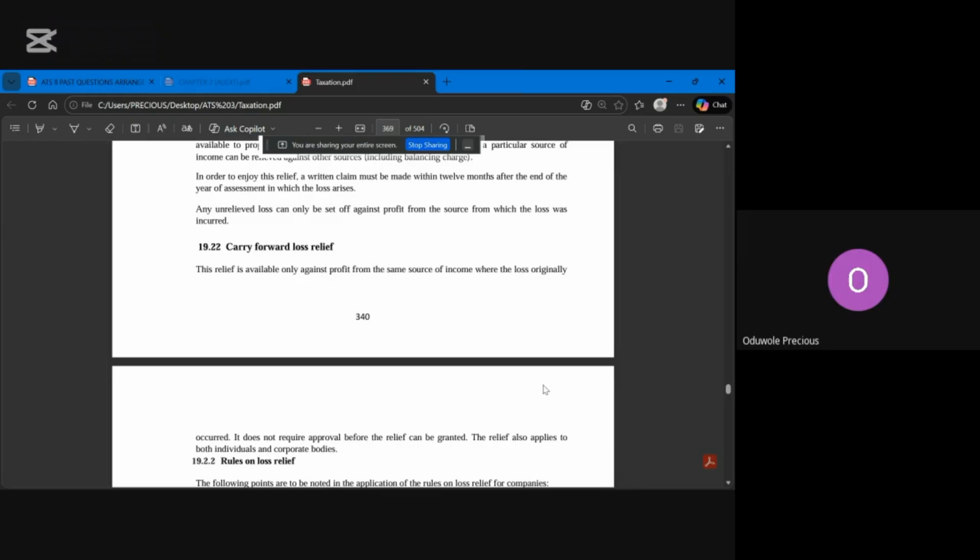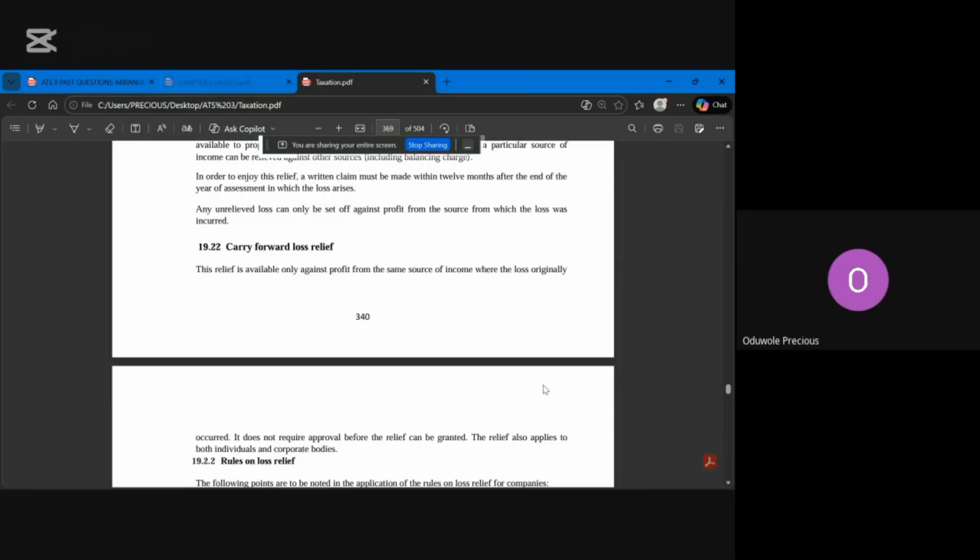Now, if you remember, this carried forward loss relief, I said this can be enjoyed by both company and an individual. For the individual, it can be carried forward for an unlimited number of years. It can be carried forward for unlimited number of years for individual, but for companies or corporate body. So what am I saying? That was a mistake. I'm so sorry. It's companies I wanted to say. For companies, it can be carried forward for an unlimited number of years. But for individuals, it can only be carried forward for 4 years.